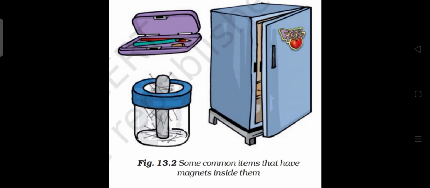When we close the pencil box or fridge, you can see that they meet each other and attract each other. And at the same time, in this needle box, when we put the needle into the box, all the needles are attracted to the center point. So you can say that some attraction is taking place, and this is due to the presence of magnets.